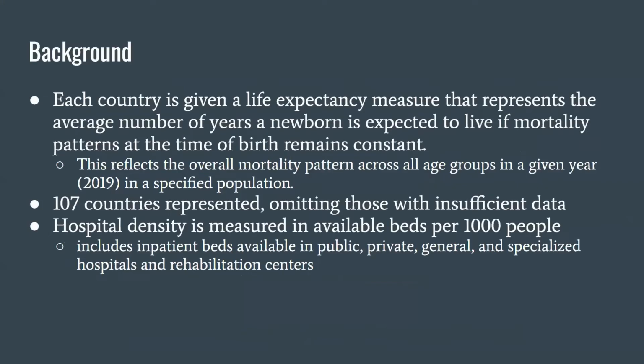At first, a little bit of background. Each country has a life expectancy measure that represents the average number of years a newborn is expected to live if mortality patterns at the time of birth remain constant. This also reflects the overall mortality pattern across all age groups in a given year, which is 2019, in a specified population. Overall, 107 countries are represented, omitting those with insufficient data.